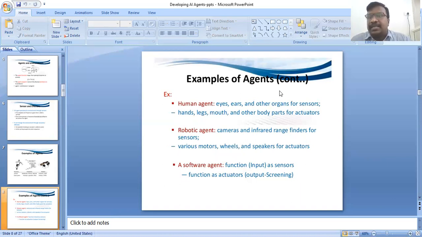Next one, the software agent. A software agent is a function where the input is the sensor, and the function's actuator is the output to the screen. These are the examples of agents: the human agent, robotic agent, and software agent.